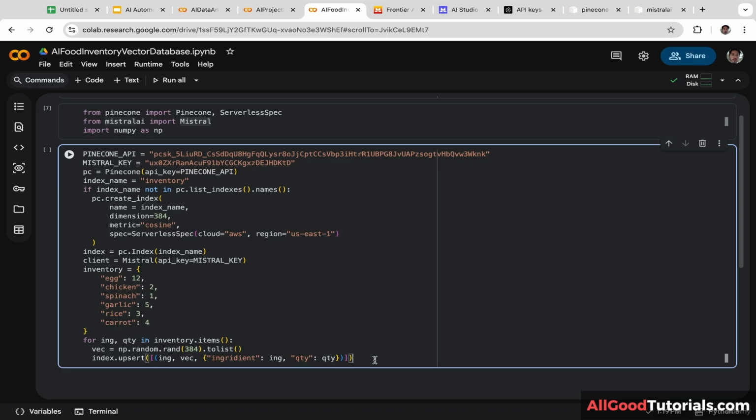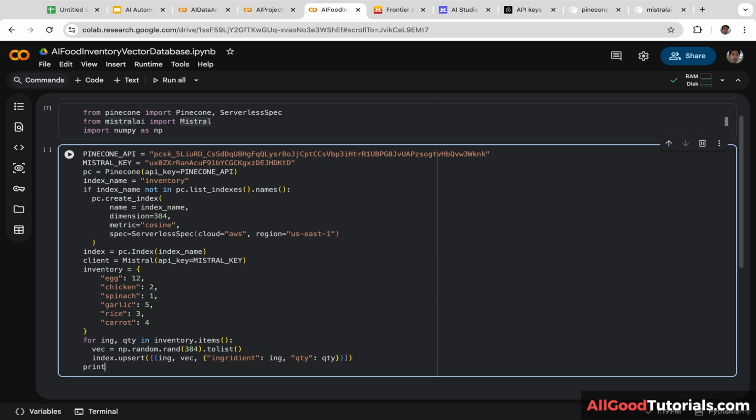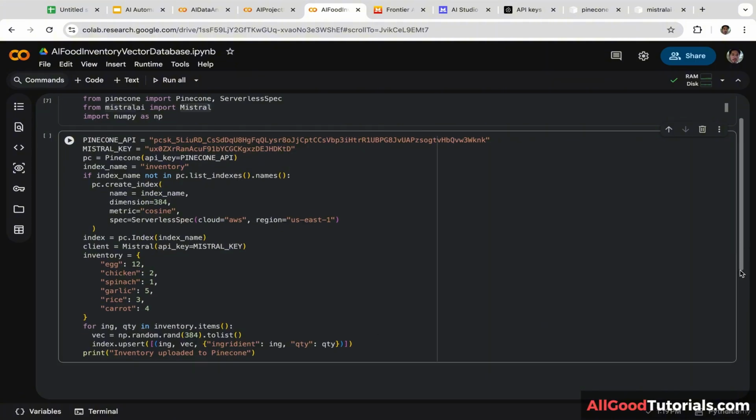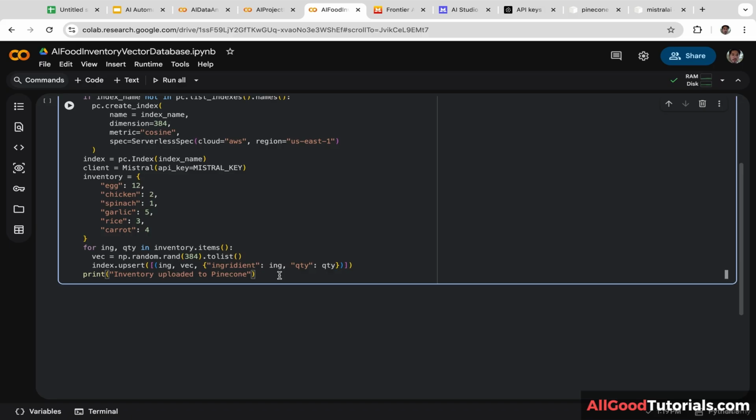Okay, next we are going to confirm a successful data upload to Pinecone. Print inventory uploaded to Pinecone. Let's scroll down a little bit.